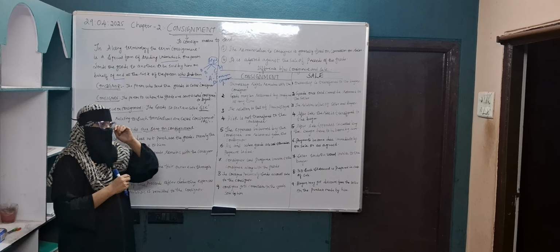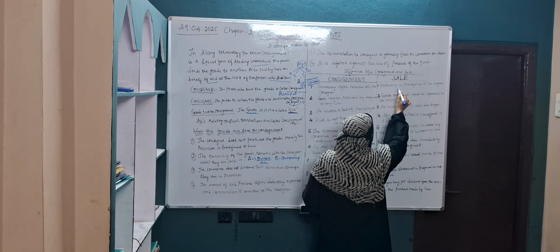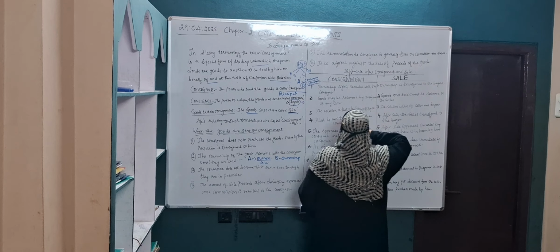Ownership rights remain with the consignor. The consignor is the person who has the right. So, the consignment rights will be with the consignor only until the goods are sold. Once the goods are sold, it will be transferred to the buyer. I am not showing you the difference between consignor and consignee. I am showing you the difference between consignment and sale. So, ownership is transferred to the buyer.